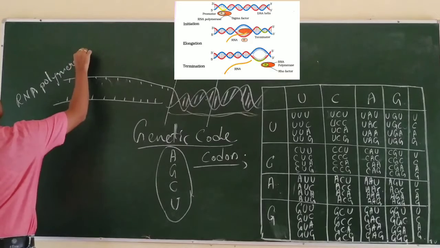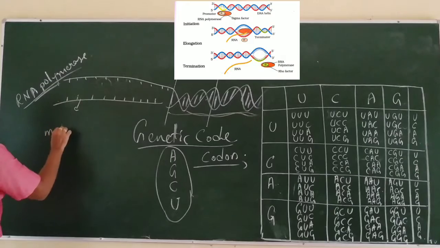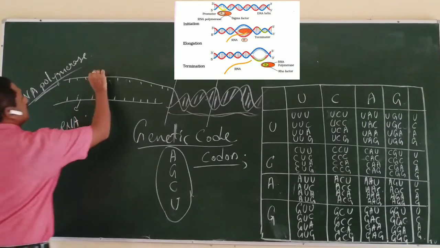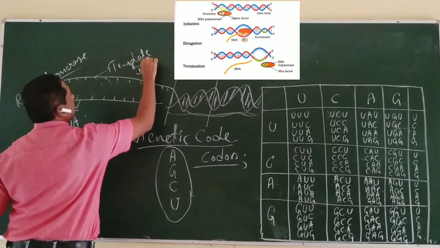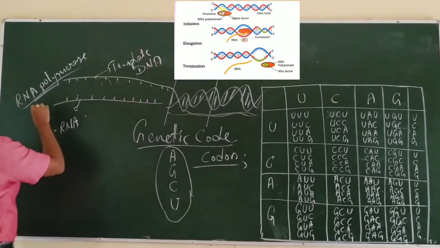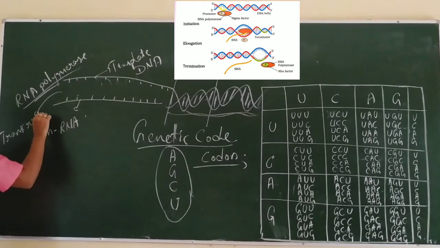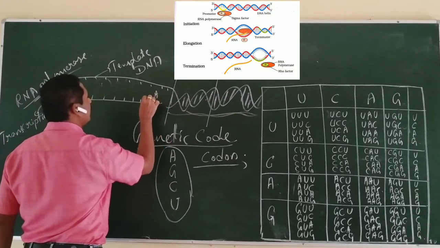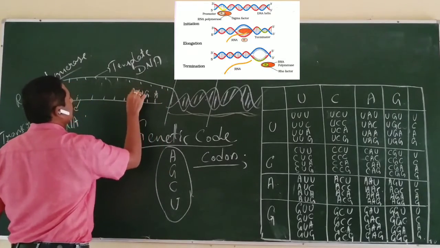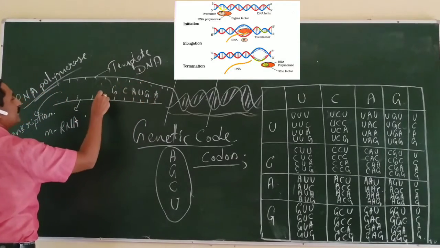This process of production of messenger RNA from the template strand of DNA is called transcription. In transcription, the nucleotide sequence is transferred to mRNA, so the codon which is complementary to DNA is inherited by mRNA.